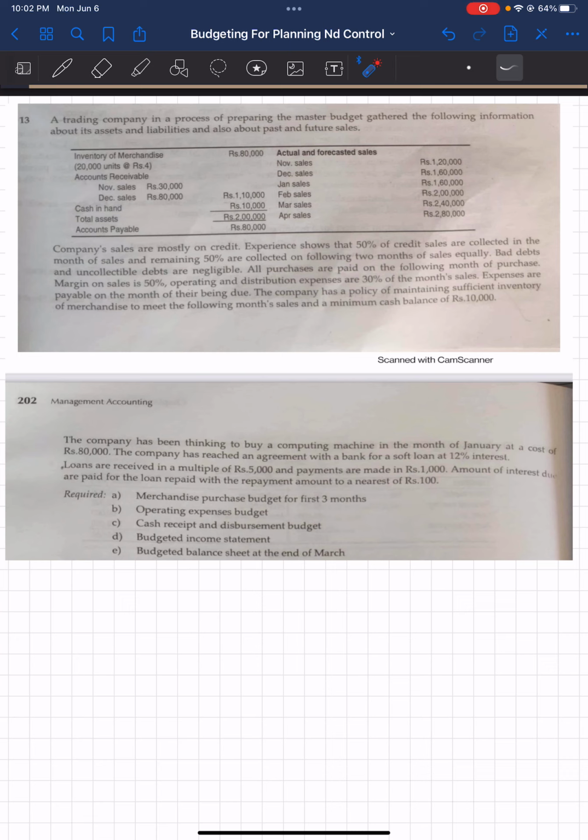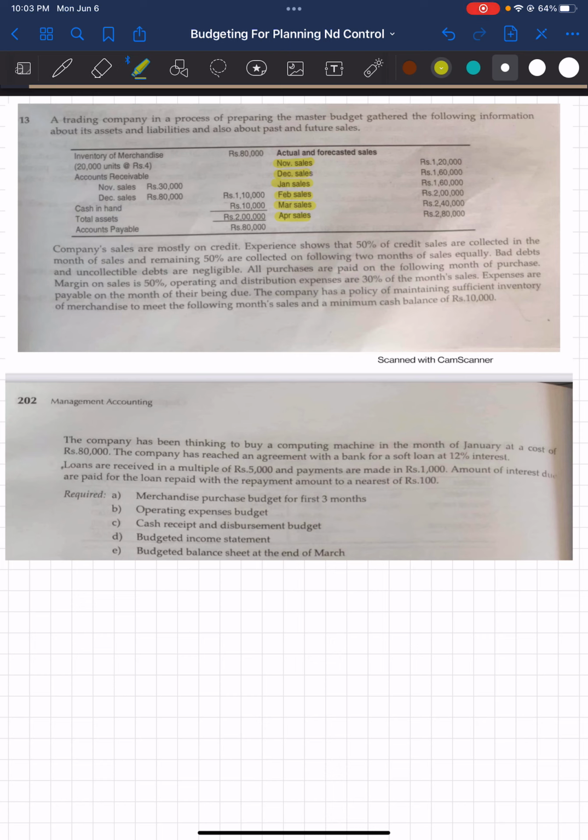Now moving forward, we're given the sales for 6 months. It says actual and forecasted sales. We will find out which are the actual ones and which are the forecasted ones. As of now, we can see we're given the sales for the month of November, December, January, February, March, and April. All the sales are given in amounts, followed by information like the company's sales are mostly credit.